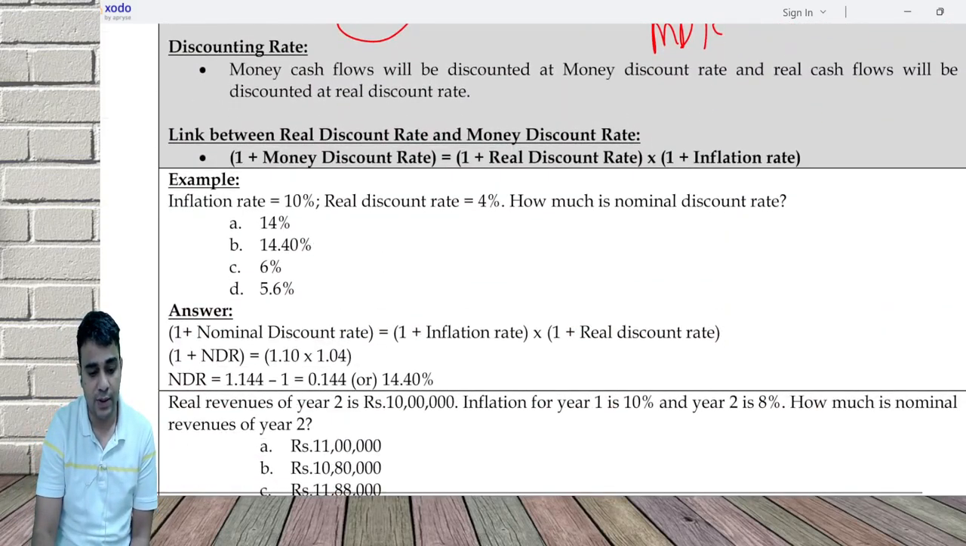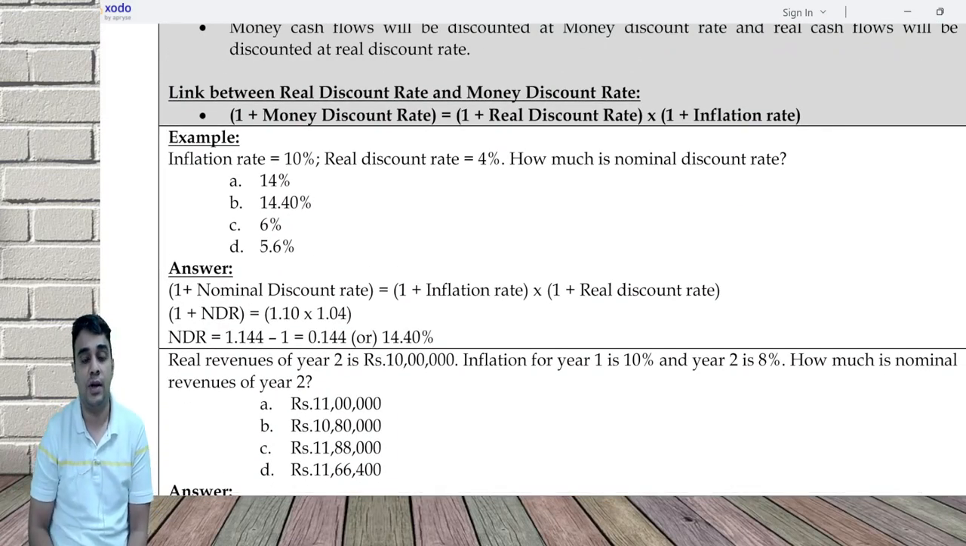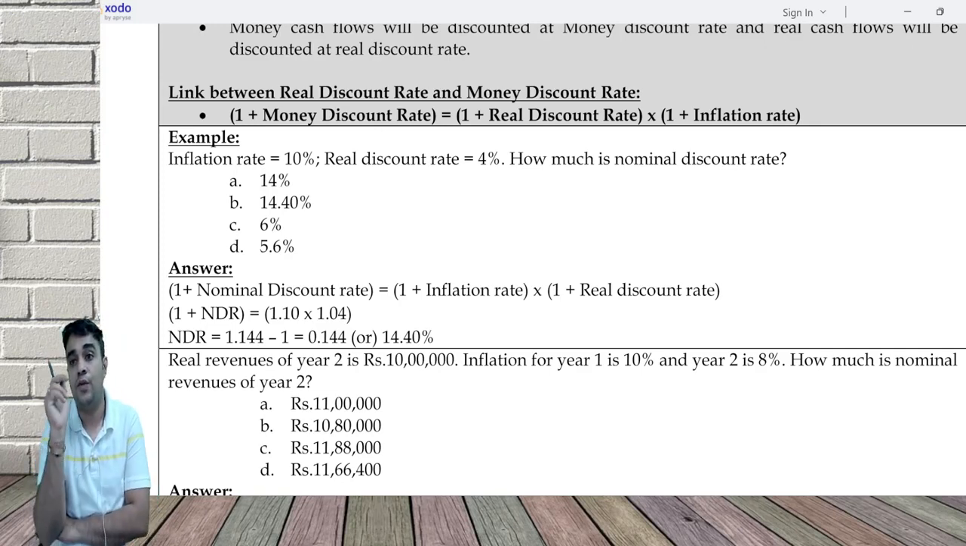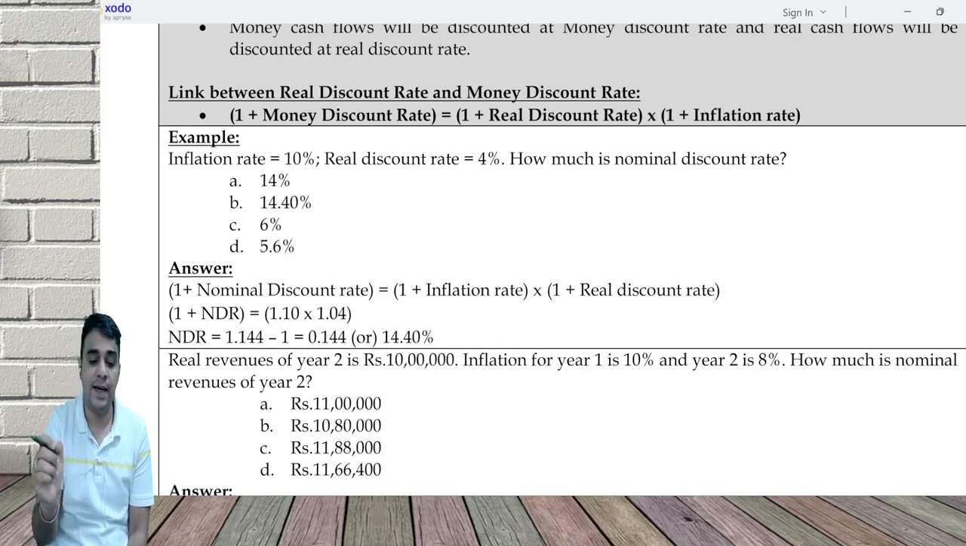One example around this: real revenue of year 2 is 10 lakh. Inflation of year 1 is 10%, year 2 is 8%. What is the nominal revenue? So this is a year 2 calculation. For the year 2 calculation, you have to give effect to first year inflation, then to second year inflation. Normally, you will have the same inflation. If you have the same inflation, you could have multiplied by 1.1 power 2. But here the inflation is different.